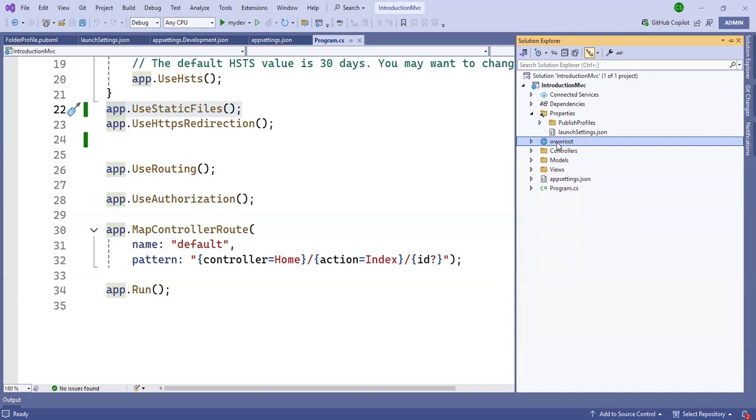After that, we have only the Controllers, Models, and Views folders. These are the three folders here. They are the main folders, through which we have created the application.